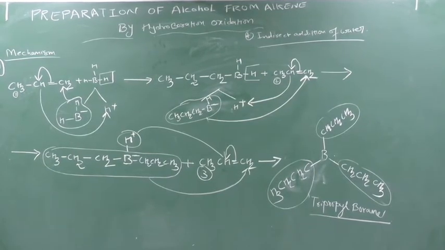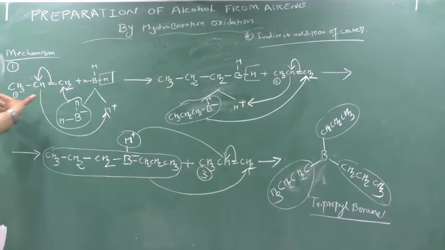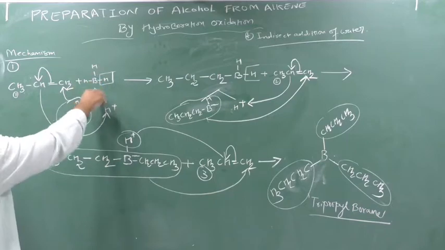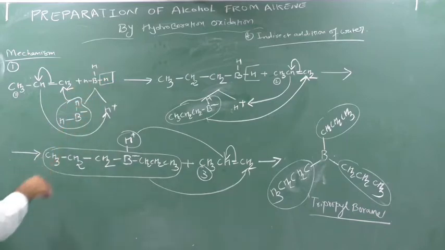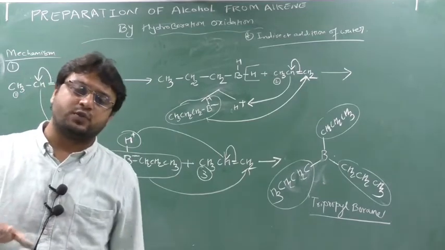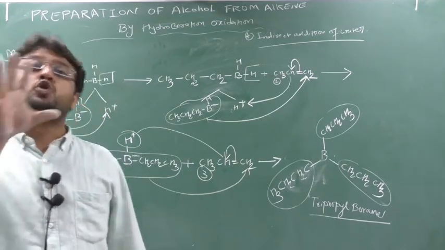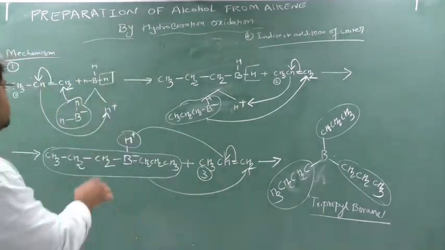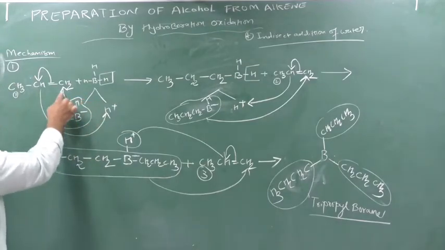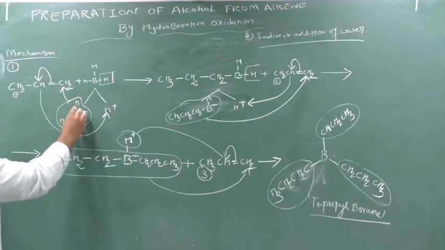This is the first step. Here this is the first alkene. What will happen from this first mole of alkene? From this borane, H plus will be removed and forms BH2 minus. Now here the anti-Markovnikov rule is used. The anti-Markovnikov rule says that the negative ion will attach to the carbon which contains more hydrogens. So this will attach here.